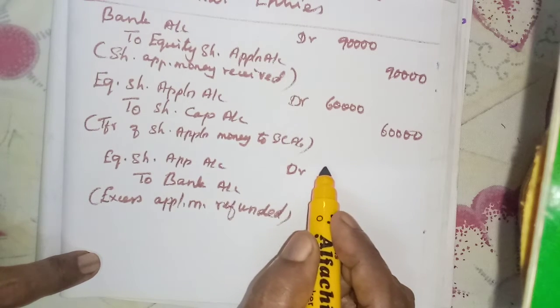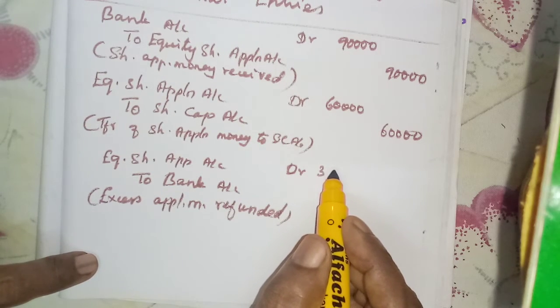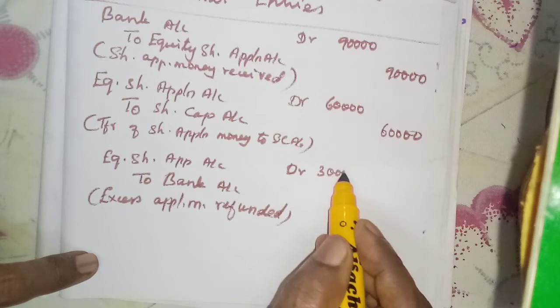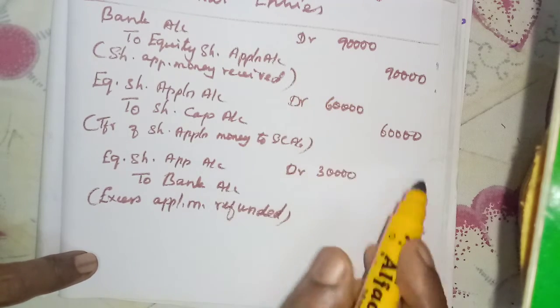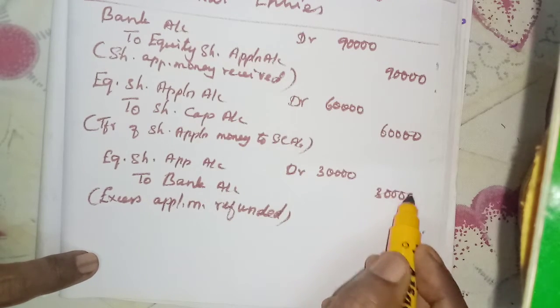How much? 30,000, that means 10,000 shares into 3. Otherwise, if you deduct from here also, we get the same amount.